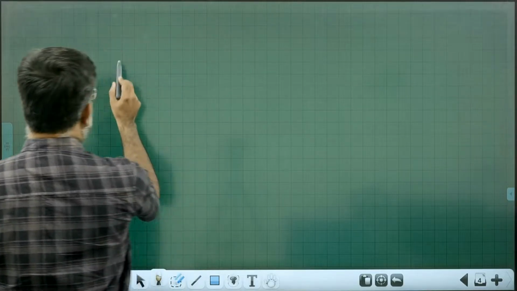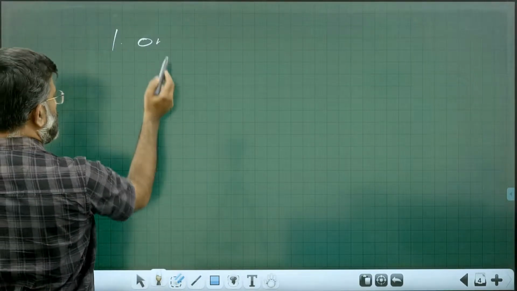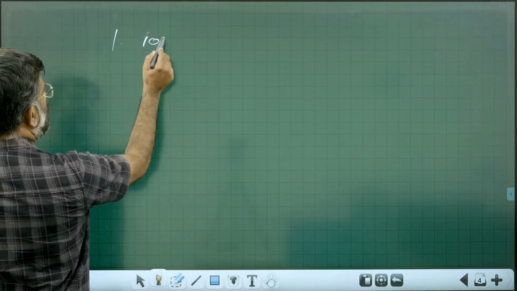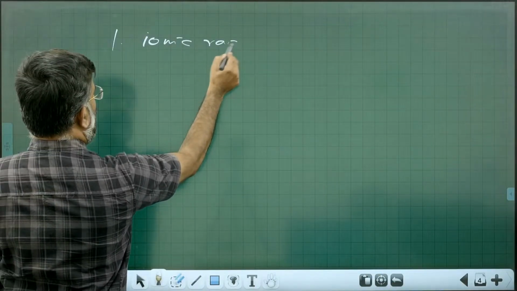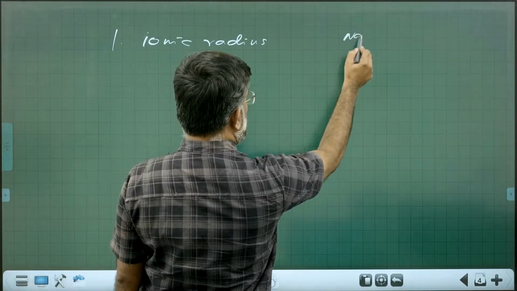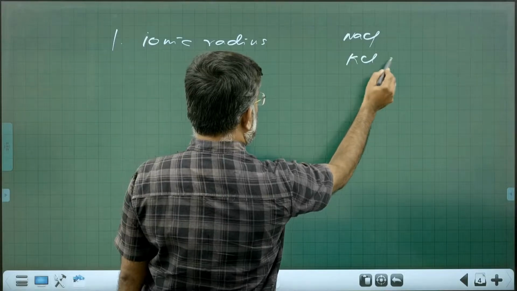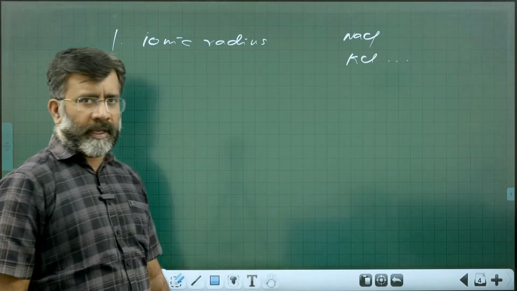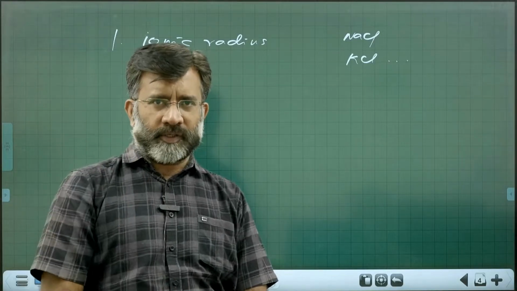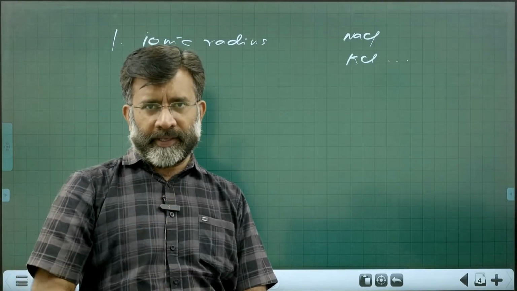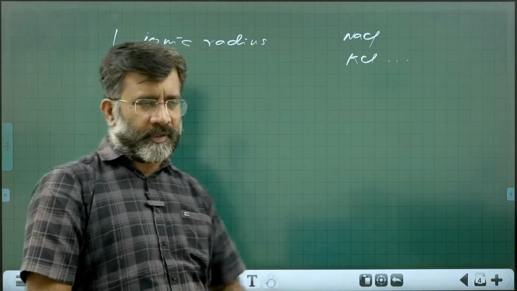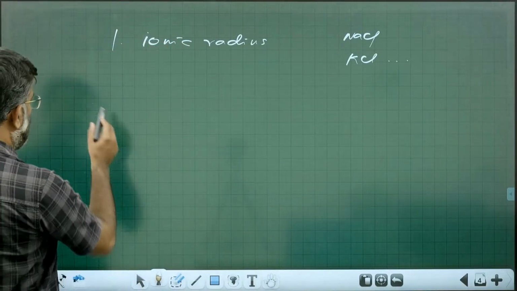Number one, it is ionic radius. Imagine we are dealing with ionic substances like NaCl, KCl, etc. When we are talking about ionic solids, we talk about ionic radius. So ionic radius is intended for ionic substances, those involving cations and anions.